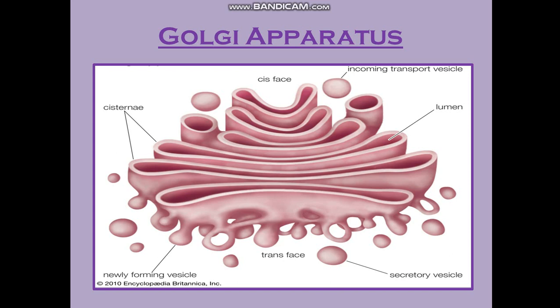Okay, so synthesis of polysaccharide is also one of the functions of Golgi bodies. Plasma membrane formation, this is a very important function of Golgi apparatus. They are responsible for formation of plasma membrane. Then in plant cells, Golgi apparatus are called dictyosomes, and these are responsible for formation of the cell plate. If you remember cytokinesis, cell division, cell plate formation in the plant cell takes place for the cytokinesis. So that cell plate formation is initiated and helped by Golgi apparatus.